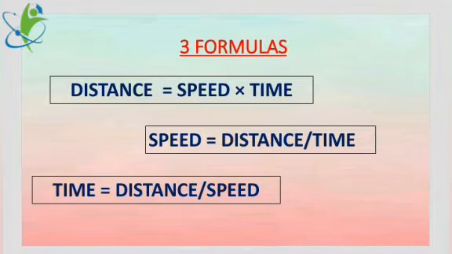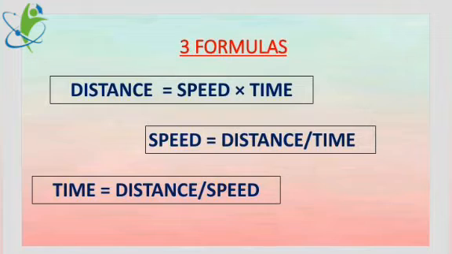So, learn the first formula. Distance is equal to speed into time. Keeping the speed there, speed is equal to distance upon time. Time is equal to distance upon speed. These 3 formulas will be used in different situations depending on what is given and what is asked. 2 items will be given, 1 item will be missing.